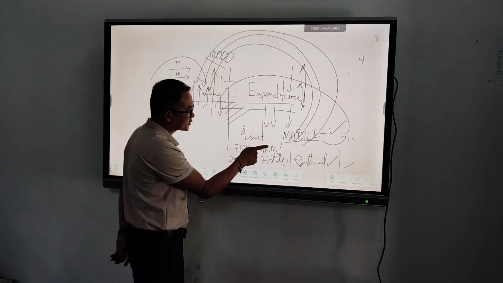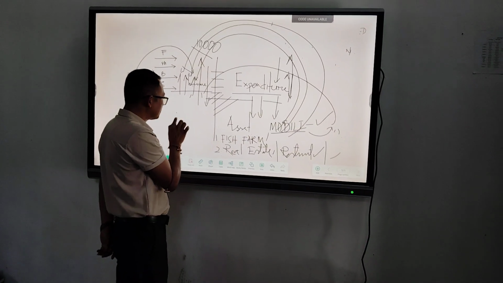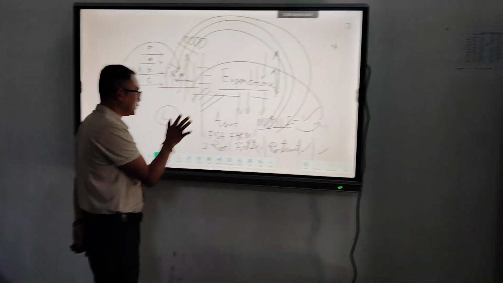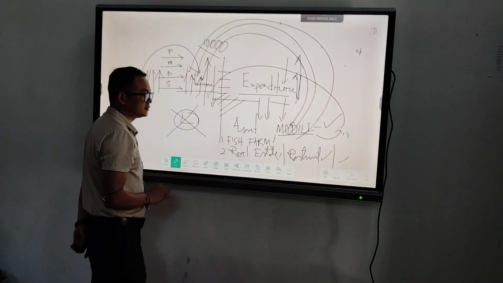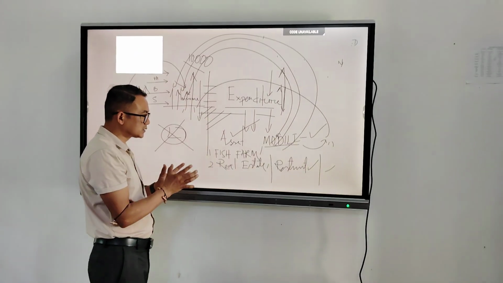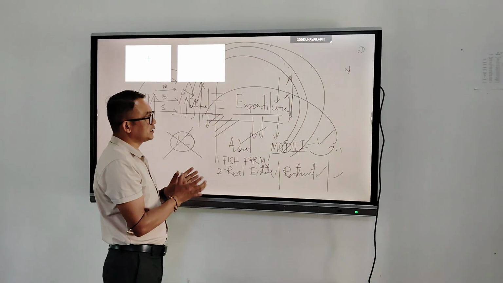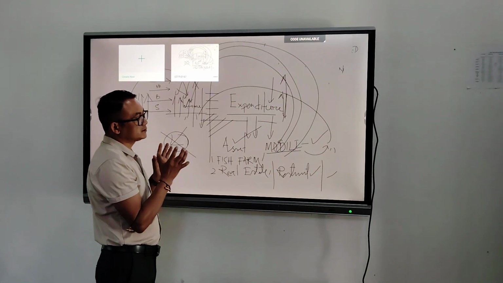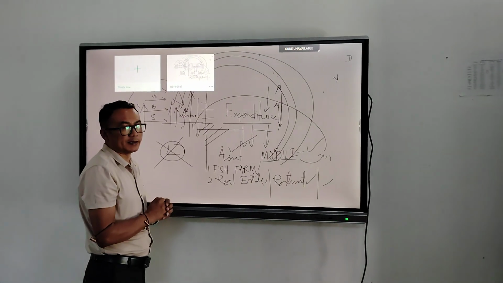And the third thing, the most important thing, is that we should not make our liabilities. Liabilities should be cut off and assets should be built up, because assets are the things which make our family a very good and healthy and a progressive family.